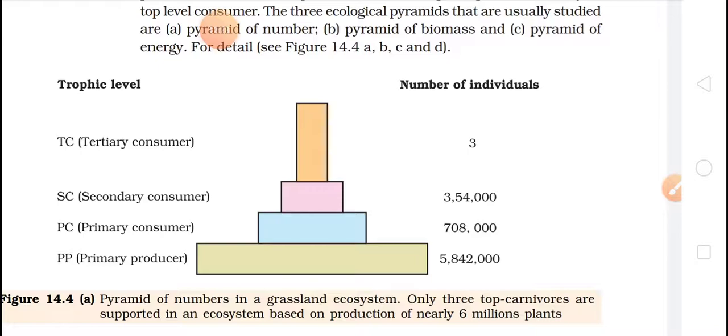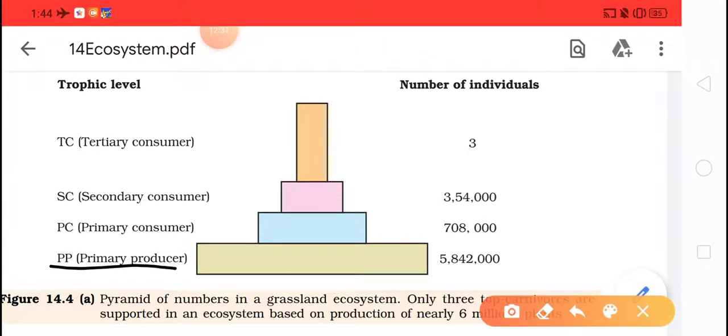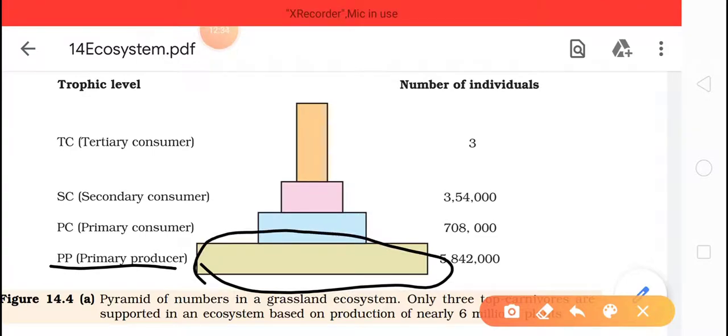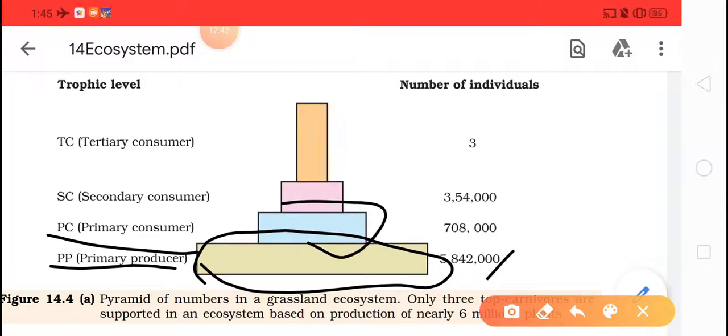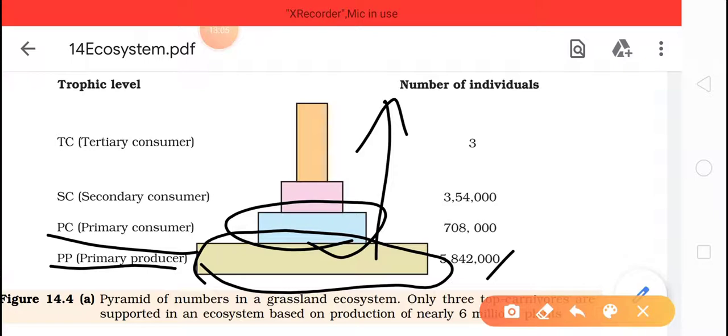So if we talk about primary producers in grasslands, basically the grass will occupy a large area because it is a grassland ecosystem. So the number will be more. Then the primary consumer, it will be consumed by rats, or basically grasshoppers. So the number of grasshoppers will be less as compared to grass. So in the food chain, when it is moving upward, the number gets decreased.